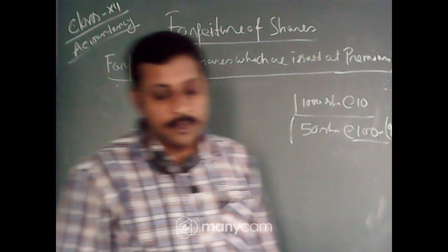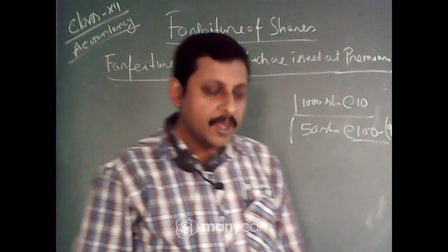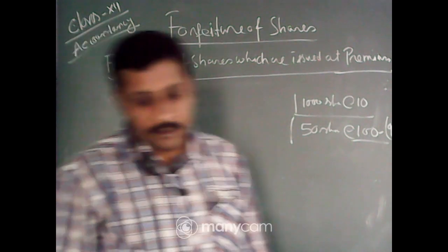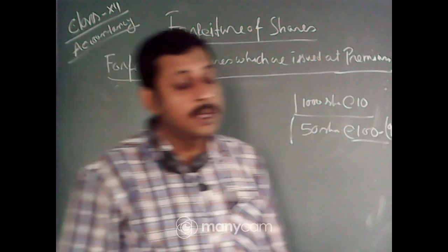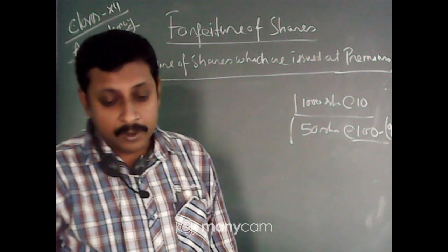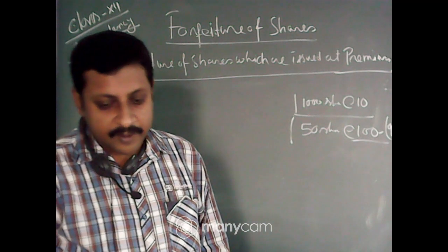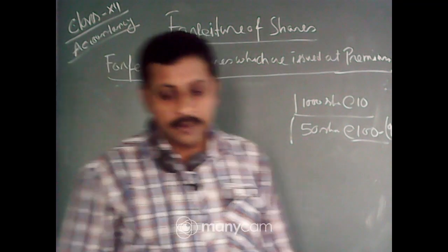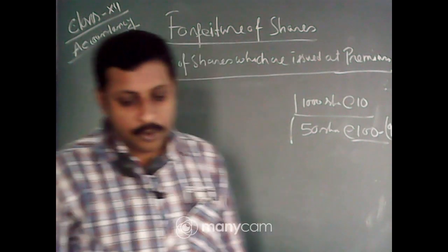Second is comparative and common size analysis. Third is accounting ratio. Fourth is the cash flow statement. And another chapter is not for profit organization.